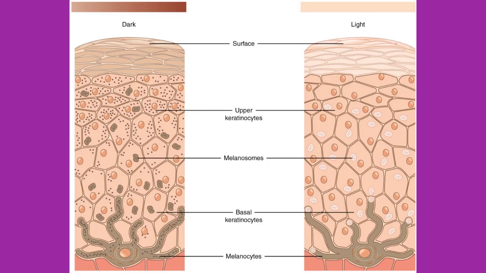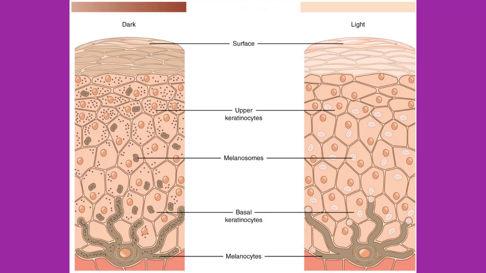Let's move on to another topic, which is skin pigmentation. The color of the skin is influenced by a number of pigments, including melanin, keratin, and hemoglobin. Let's recall that melanin is produced by cells called melanocytes, which are found scattered throughout the stratum basale of the epidermis. The melanin is transferred into the keratinocytes via a cellular vesicle called a melanosome.